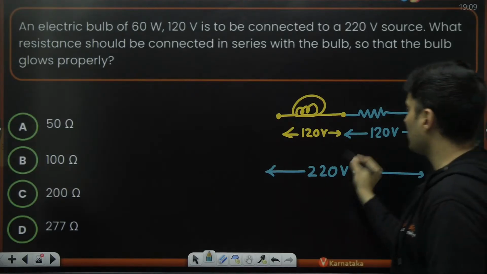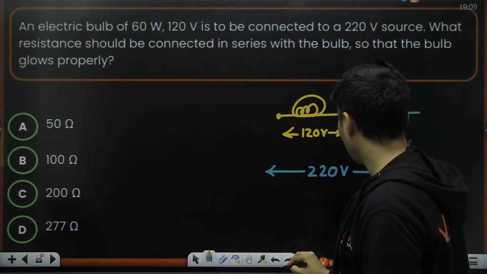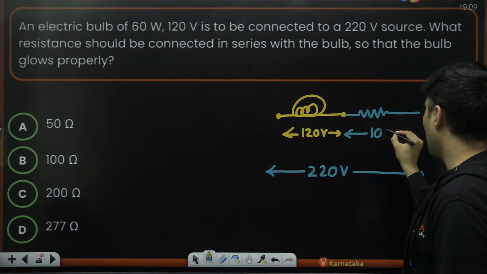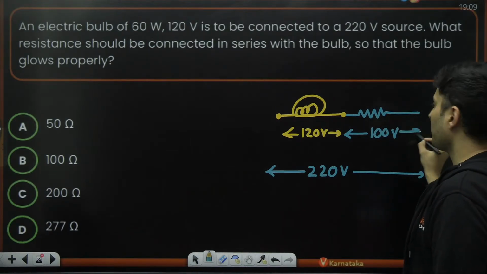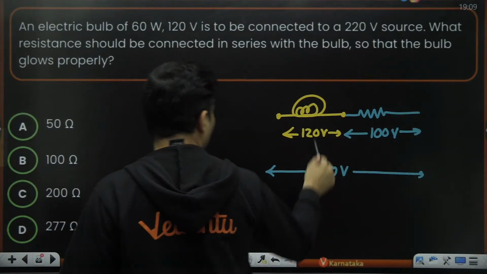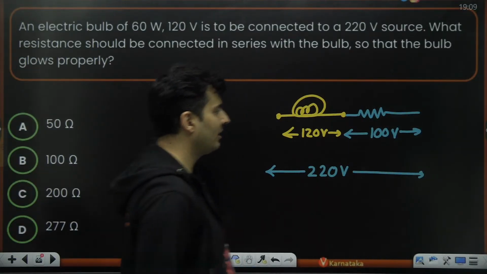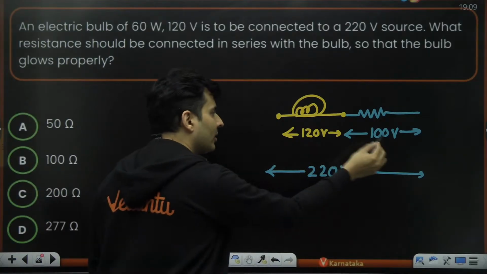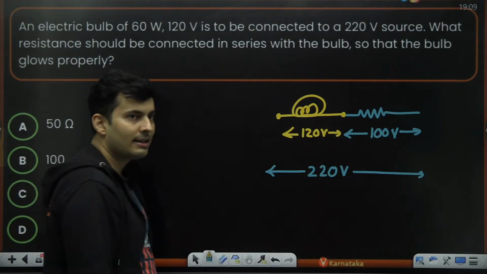It should be 120 plus 120. Sorry, not 120, my bad. 100 volts. Is that right? Everybody, till this point, absolutely clear? Yes, because 120 plus 100 is 220. So from this, we can find the resistance.